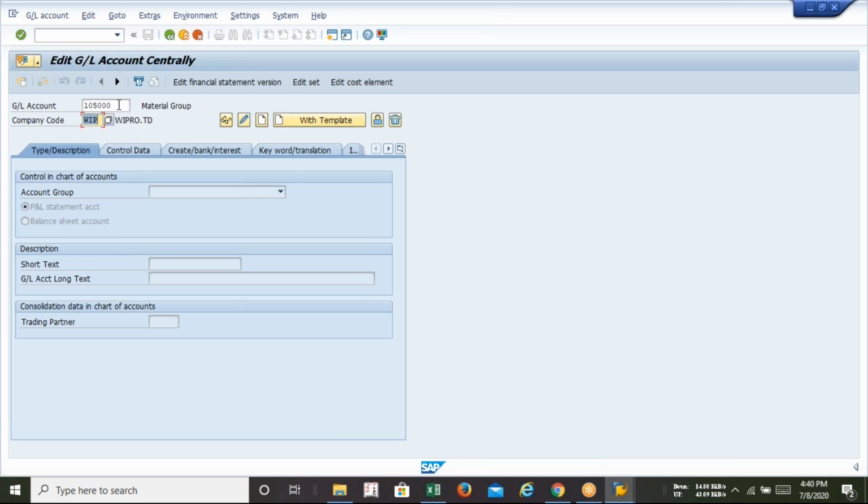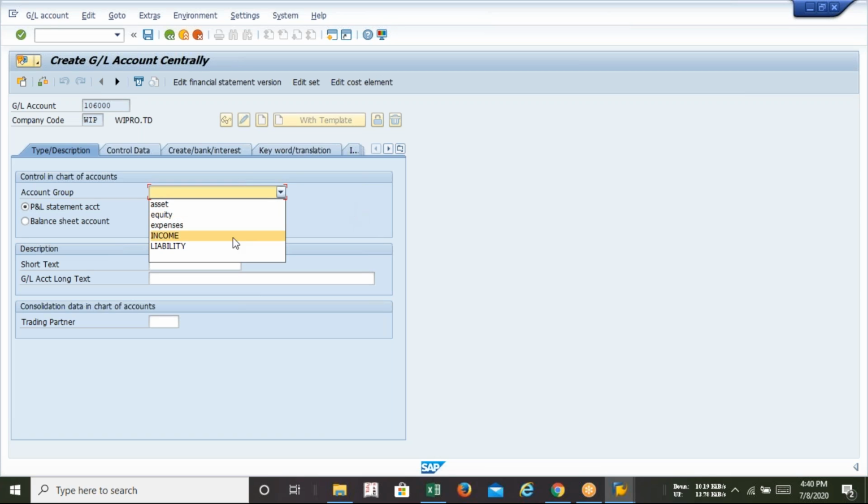I'm just creating one GL account over here so that you can understand how to use it. This is not my company code, this is some other company's code. I'm just going to show you. At the time of new creation, you have to click on create. Here you can see there's a drop down list, and in the drop down list you will get these 5 options. Sir, will we get 5 options every time?